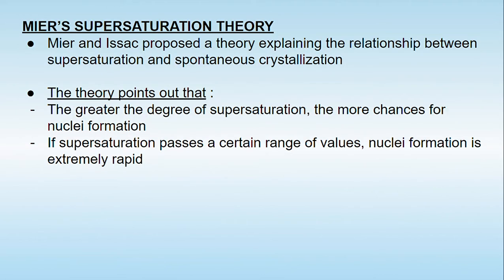Now, one theory has been proposed by Miers and Isaac for explaining the relationship between supersaturation and spontaneous crystallization. This theory highlights two important points. The first important point is that the greater the degree of supersaturation, the more chances of nucleation, and the more crystal formation will take place. Point number two, the supersaturation passes a certain range of values after which the nuclear formation is very rapid.